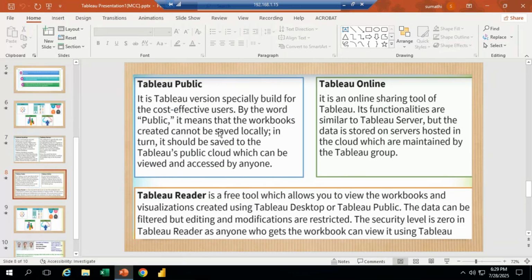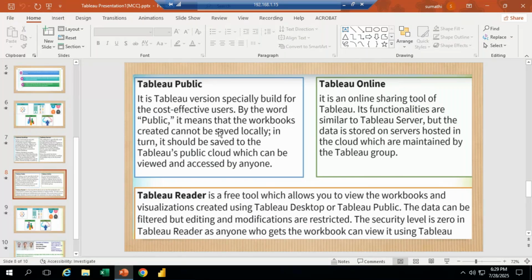In Tableau Desktop, we can save all the information and create everything, but we can't publish or send the reports to other people. Okay, that is Tableau Desktop. Tableau Public means through online. Whatever information we save, it's going to save through online only. We can't save in our system. This is Tableau Public.